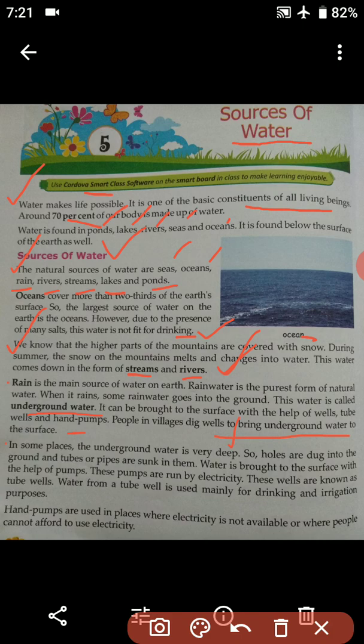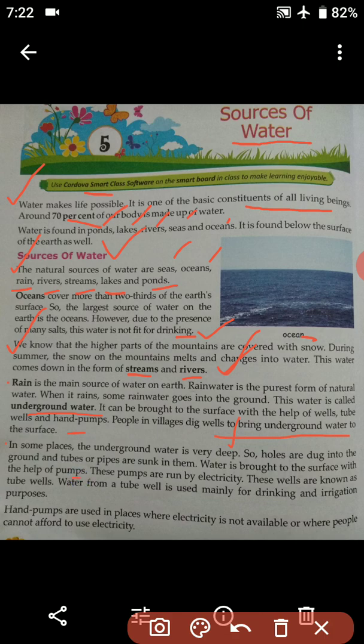They dig the holes into the ground and then tubes or pipes are sunk in them. That means pipes are fitted under the ground. Water is brought to the surface with the help of pumps. So in order to bring the water to the surface, people take the help of pumps.